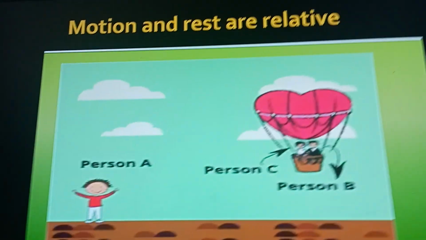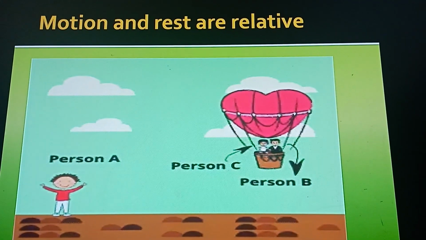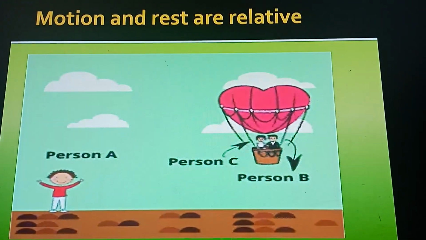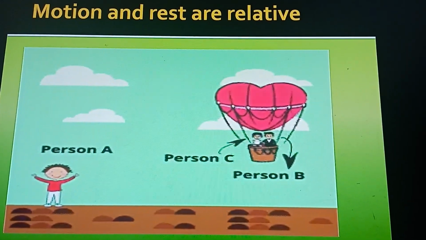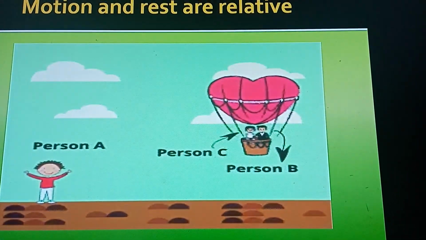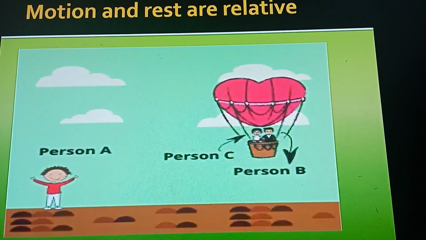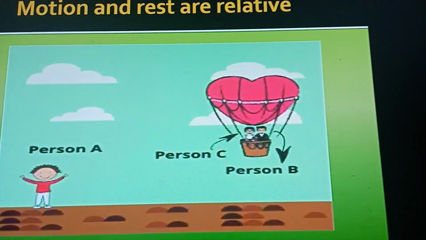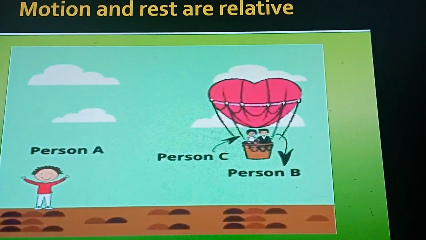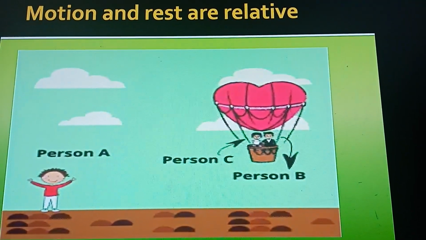If you observe from person A, both the persons who are in the parachute are in motion, right? But according to persons B and C, they are at rest because they are not changing their position with respect to each other. So we can say motion and rest are relative. That means they are depending on other. Here we can say it is depending upon the observer.